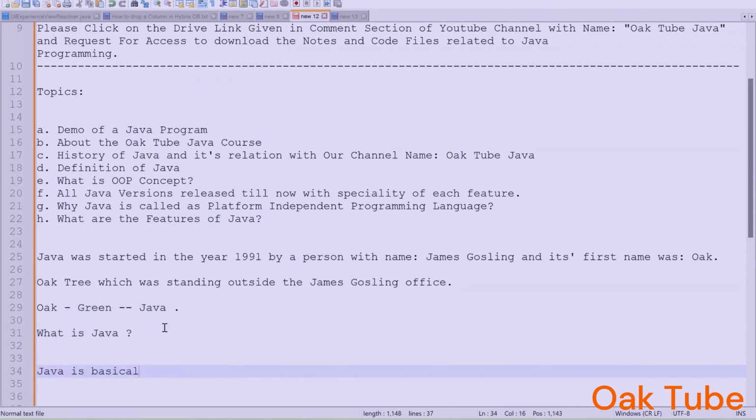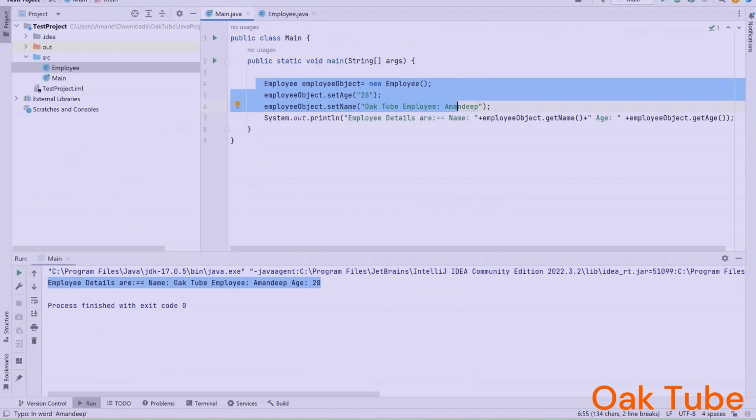Java is basically an object oriented programming language. This means while programming in Java, we create something called objects, right? I hope you have a blurry idea about the object. How these objects are getting created, we will discuss in other parts. But just for the definition purpose, I hope you understand what an object is.